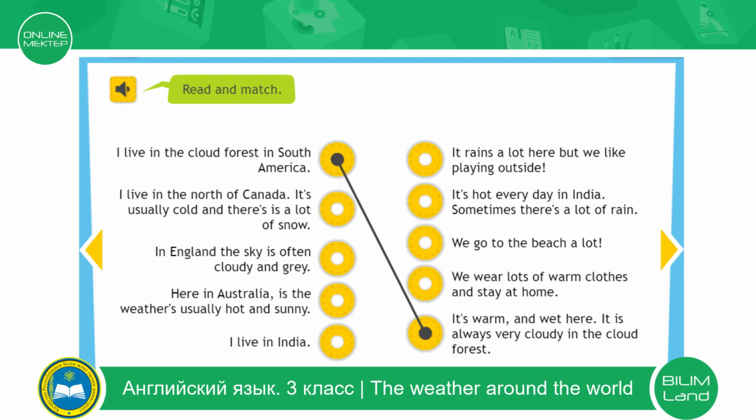I live in the north of Canada. It's usually cold and there is a lot of snow. We wear lots of warm clothes and stay at home. In England, the sky is often cloudy and grey. It rains a lot of here, but we like playing outside. Here in Australia, the weather usually hot and sunny. We go to the beach a lot. I live in India. It's hot every day in India. Sometimes there is a lot of rain.